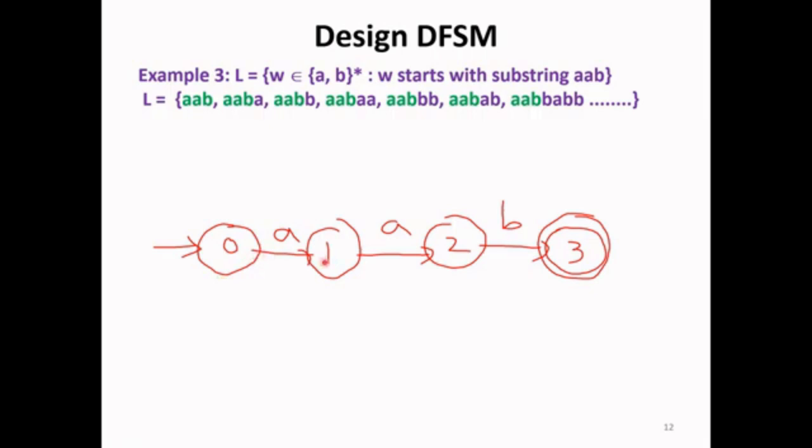Transition A going to state 1. Next is for B. Can I take a self loop? So let us see what happens if I take a self loop. If I take a self loop, then the string will start with a B, not with AAB. So the self loop will violate this language. So what to do? We can't take a self loop.